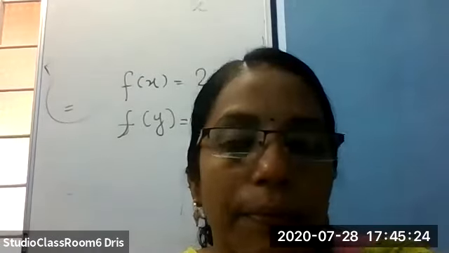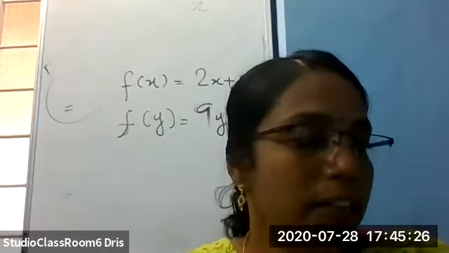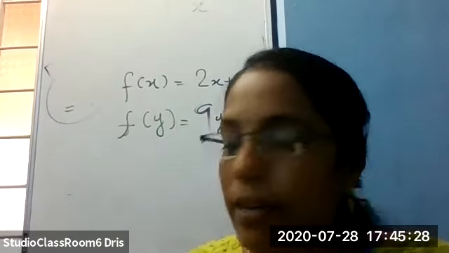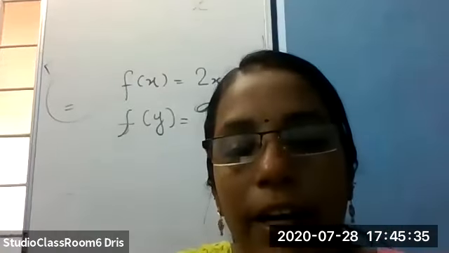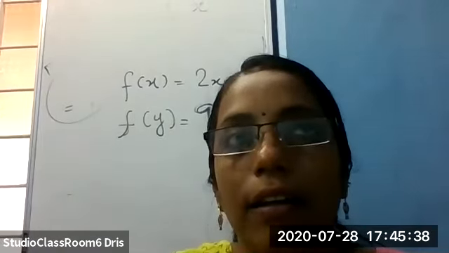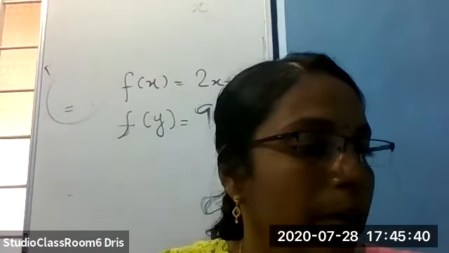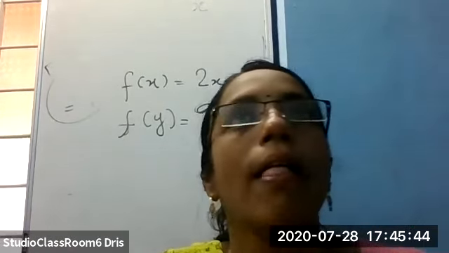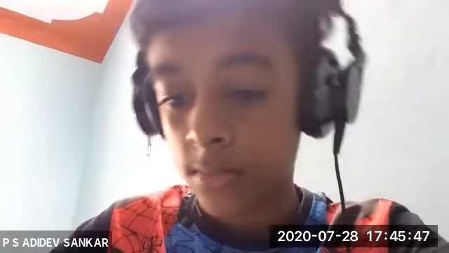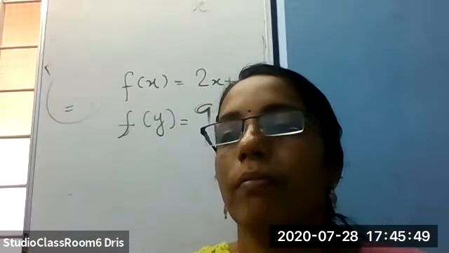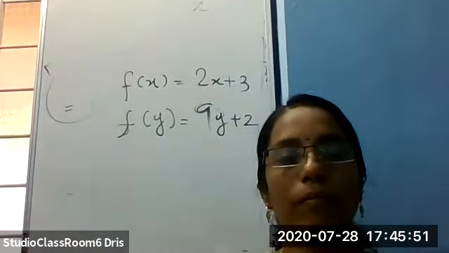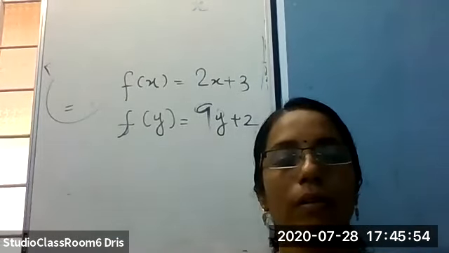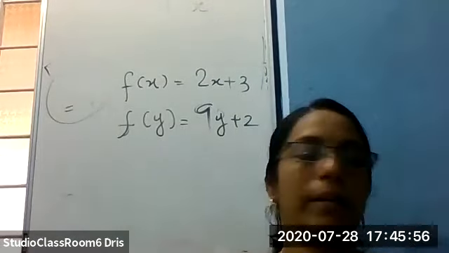So this is the third one. Can you repeat the definition again? A polynomial of degree 1 is called a linear polynomial.